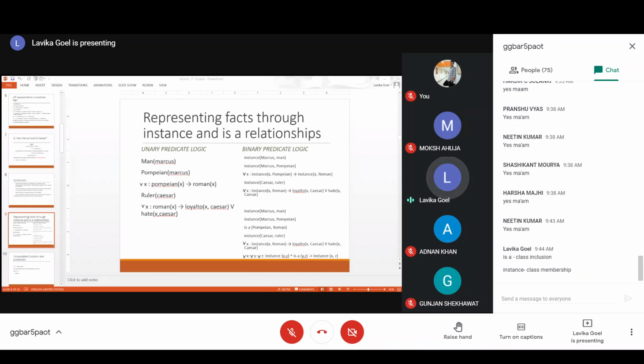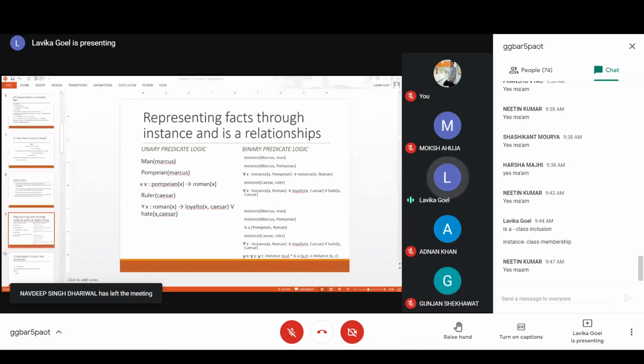Are you able to get this last representation, students? Why have we added this? Just to establish a relationship between instance and isa predicates. Are you getting the last one? Basically this is to tell you that if x is an instance of y and y is included in the class z, then x is also an instance of z.